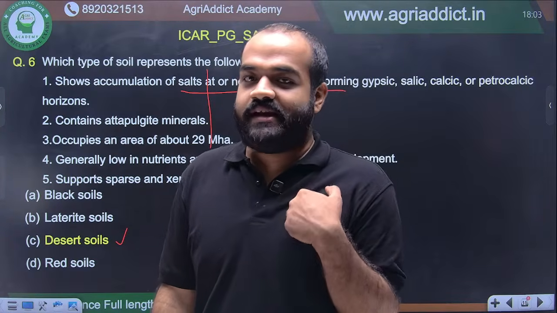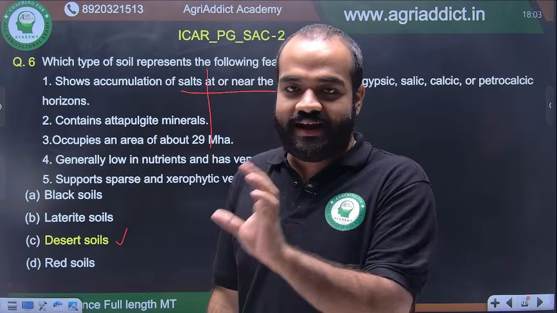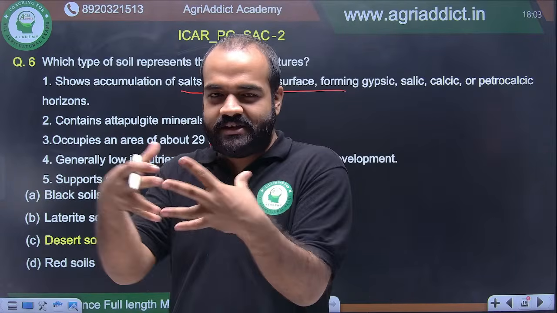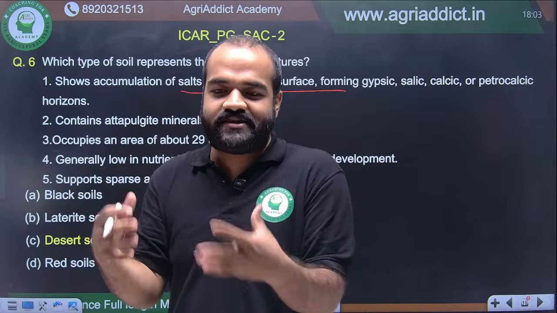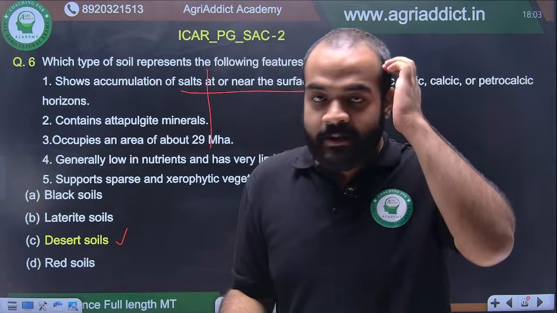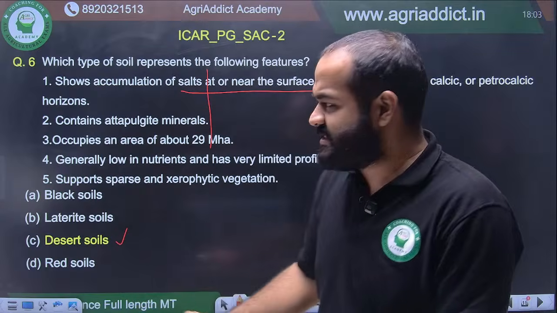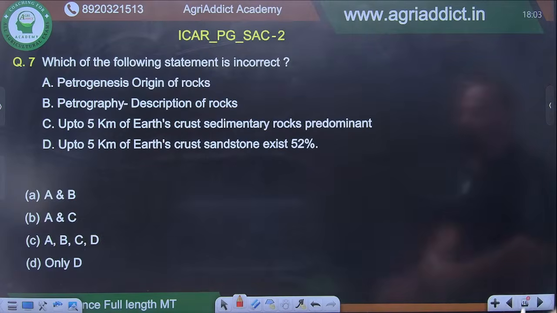I remember in my time vertisol came, vertisol, alfisol, these are easy, but sometimes it might get a bit mixed up with the desert soil and the forest soil and the mountain soil, right? So be a bit careful, be a bit thorough, and it will not be a problem. These are the easy parts. Let's move on. Question number 7.